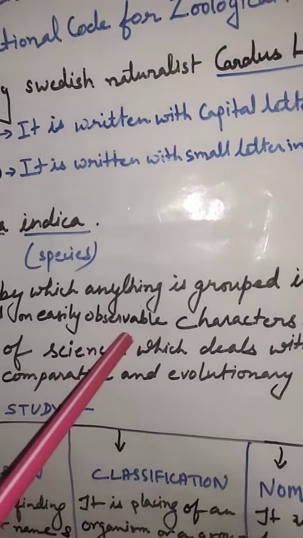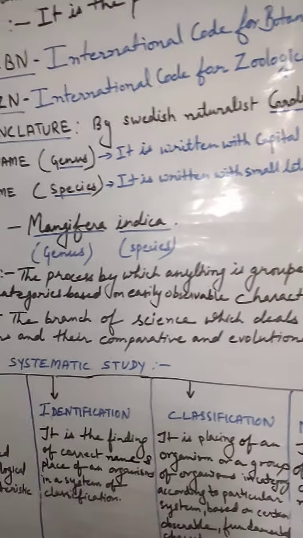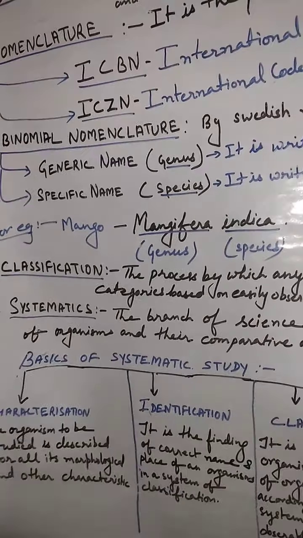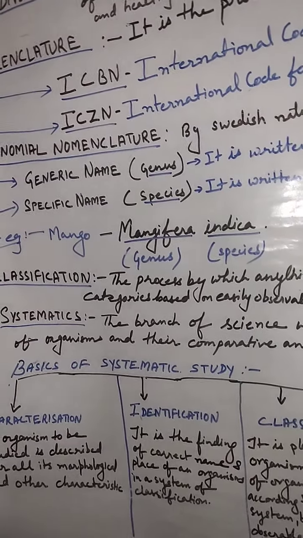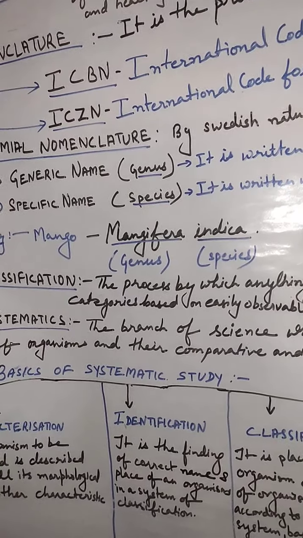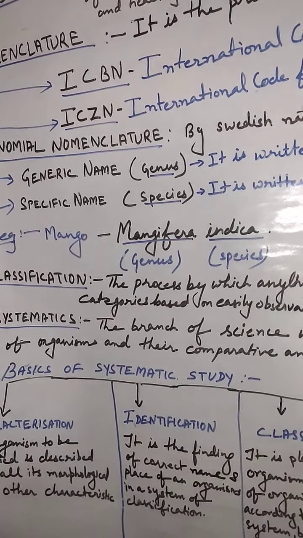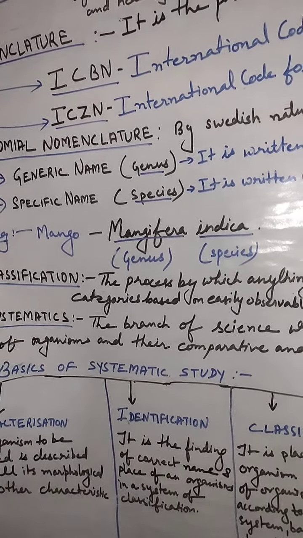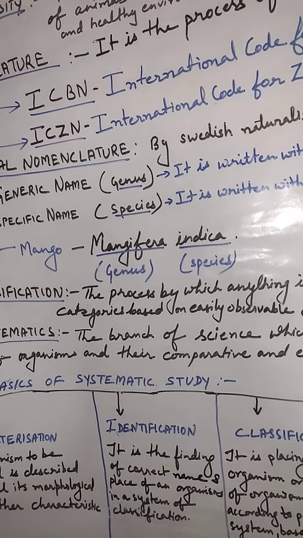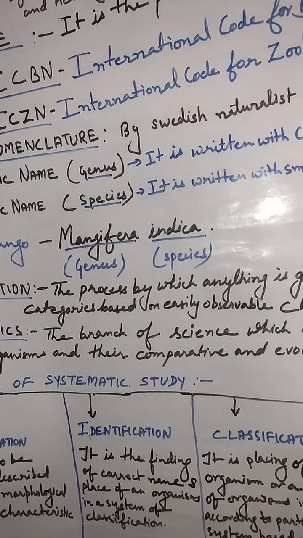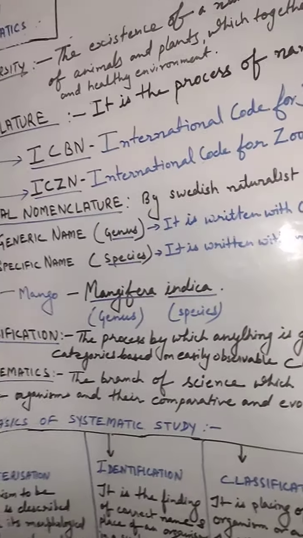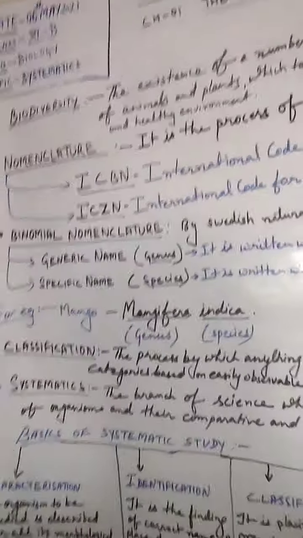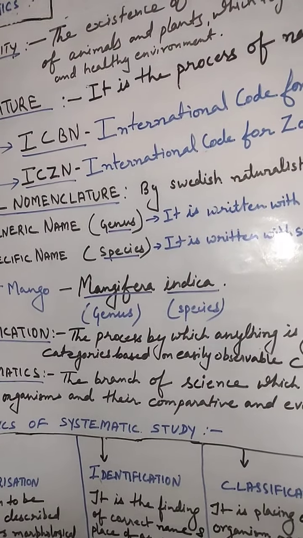based on easily observable characters, that is, by which features we can observe them very easily. We easily recognize the groups such as plants or animals or dog or cat or insect by this. The moment we use any of these terms, we associate certain characters with an organism, and that organism is in a group.